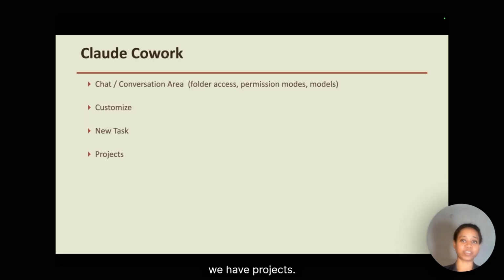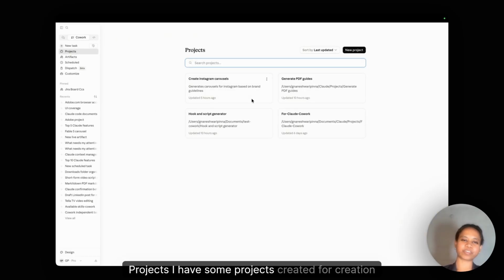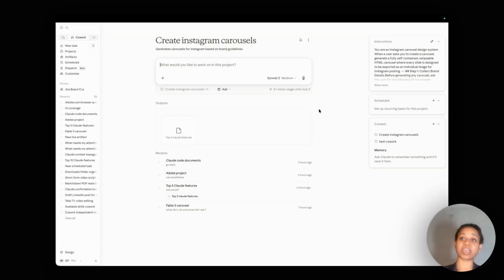Next up, we have projects. If you're working on something big like a product launch or a client account, then project is the best thing. Here you go, projects. I have some projects created for creation of Instagram carousels, generation of PDF guides for the Claude features. Projects are the best way to provide all the context that Claude requires in terms of conversations, files, instructions, everything in one place.